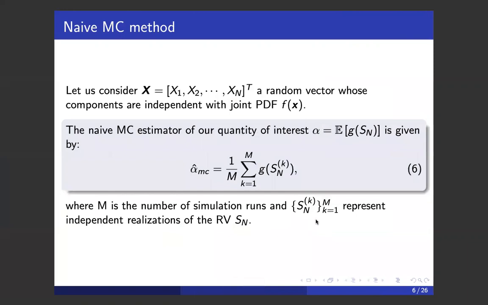Now let's introduce some mathematical concepts. We start with the naive Monte Carlo method. So we consider n independent random variables. The naive Monte Carlo estimator is the mean average of the function G applied on m independent realizations of the sum of these independent random variables.